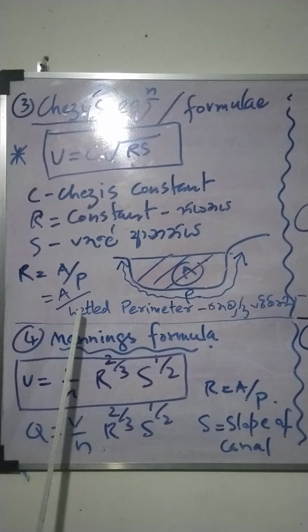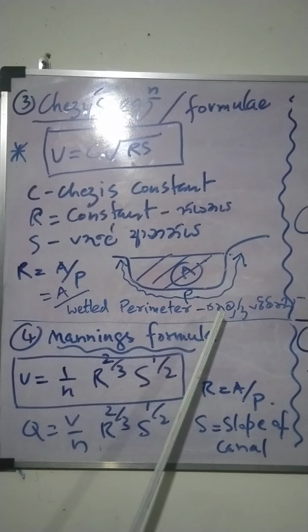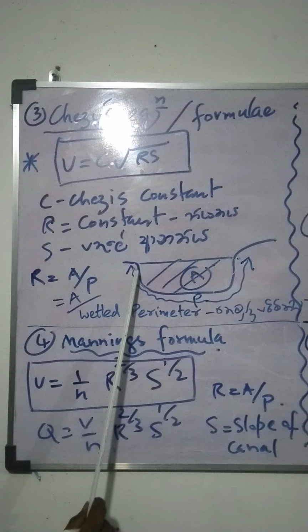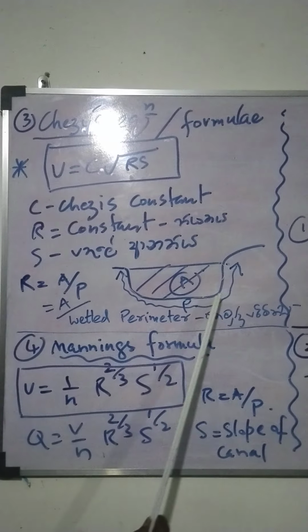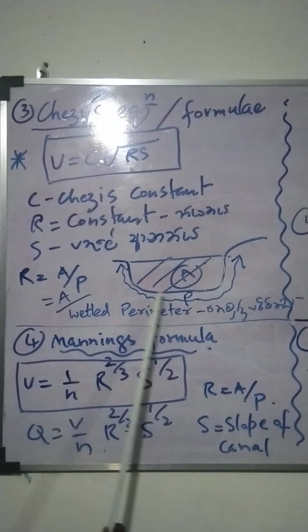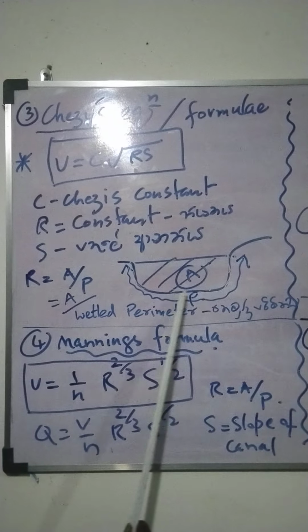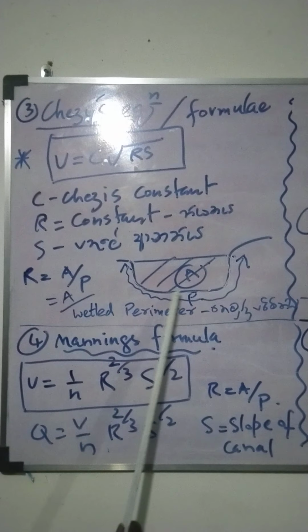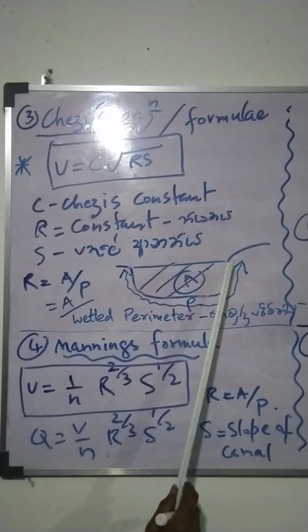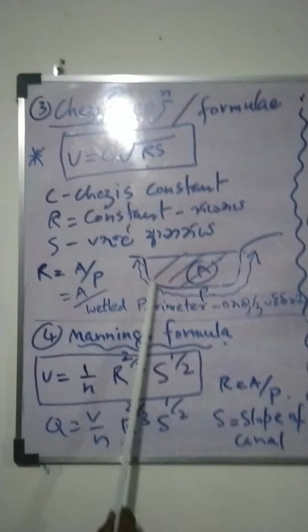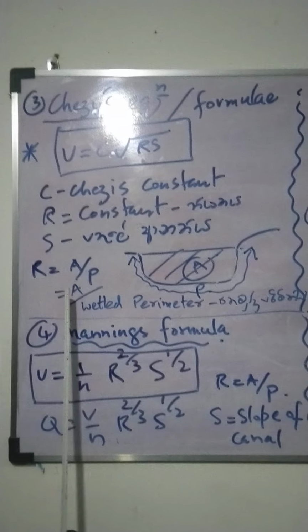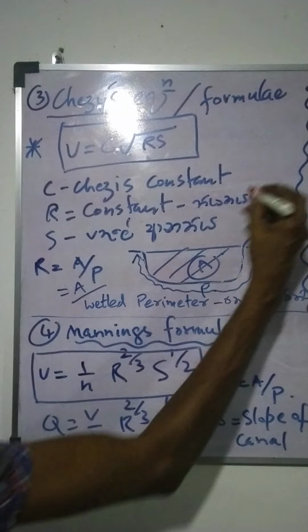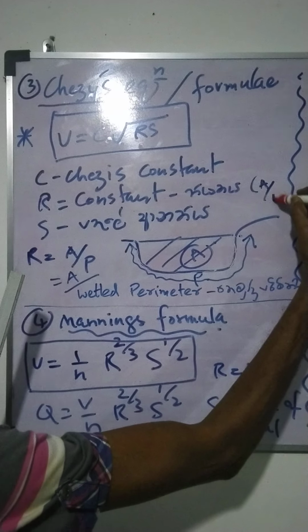P is the wetted perimeter, in Sinhala Themunu Parimithiya. Wetted perimeter means only the part wetted by water. R equals A by P.